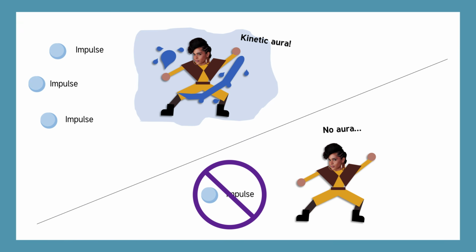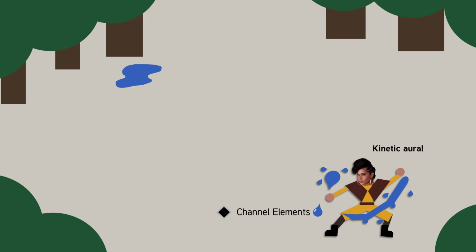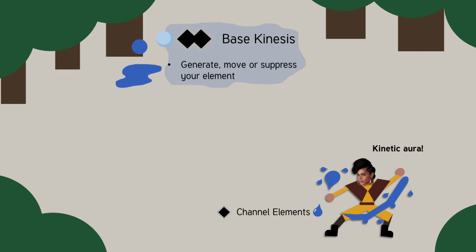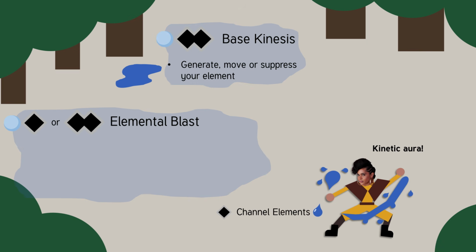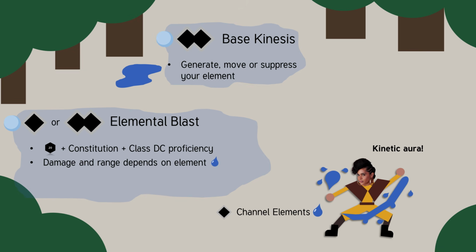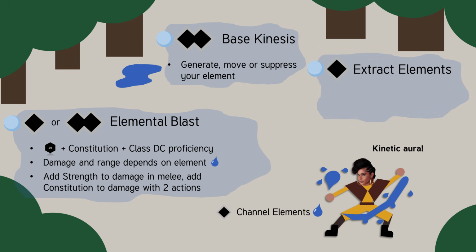As you level up, you'll gain new impulses, but there are 3 basic impulses that all Kineticists eventually have. You start with 2 of them. The first is base kinesis, which lets you generate, move, or suppress a certain amount of your element. Simple and cool. The second is elemental blast, which lets you attack with your element. The attack roll is your Constitution plus your class DC proficiency. The damage and range depends on your chosen element, so you need to look that up, and the blast can be melee or ranged. If it's in melee, it does more damage. It can also be done with 1 or 2 actions, and if it's 2 actions, it does more damage, based on your Constitution.